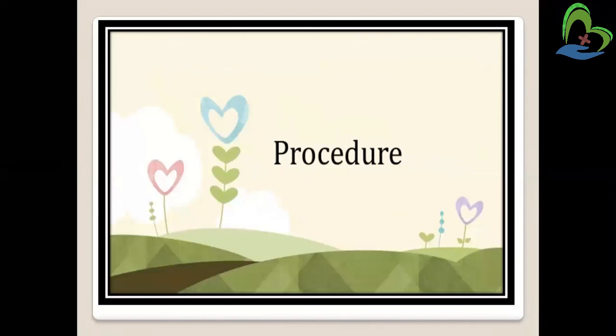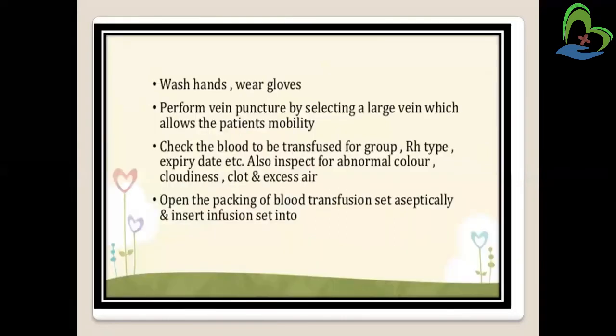Then procedure. In that, wash and wear gloves, perform the venipuncture by selecting a large vein, then check the blood to be transfused for the group. So we have to cross check, right? The expiry date, then Rh type, then the blood group, then any abnormal color, cloudiness, any clot, or air. So we have to check that, and it is very important, right?